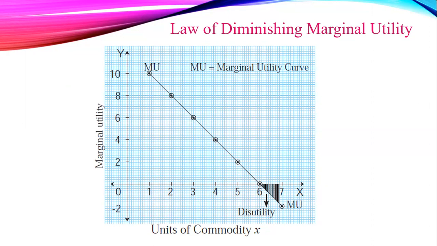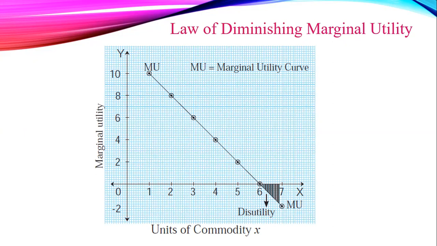MU curve slopes downwards from left to right, which shows that MU goes on diminishing with every successive increase in the consumption of a commodity.